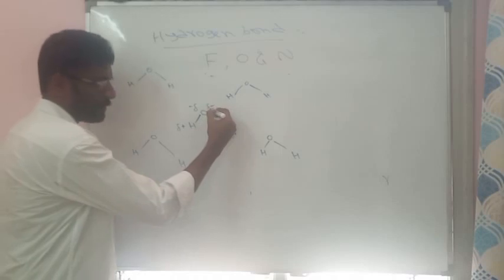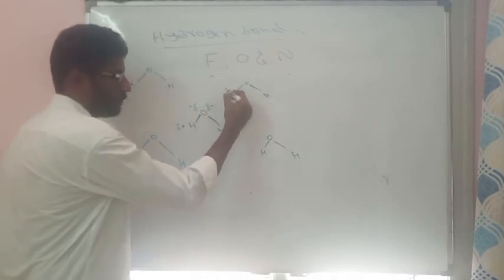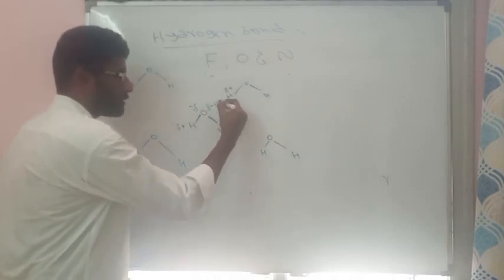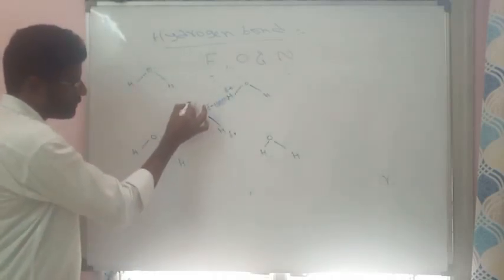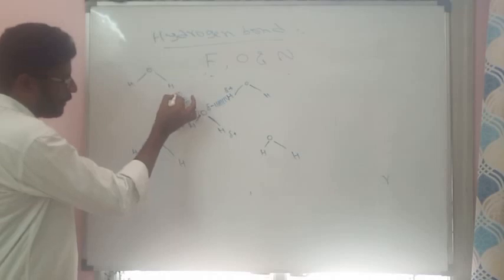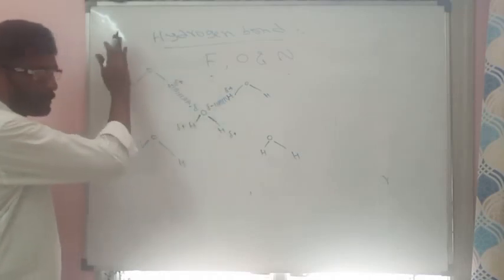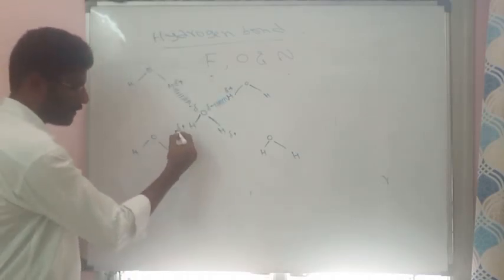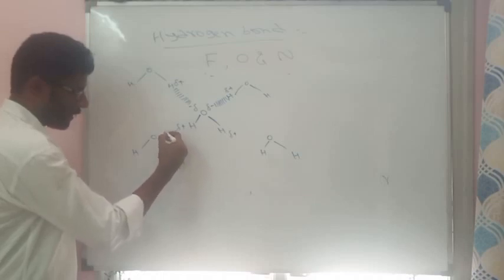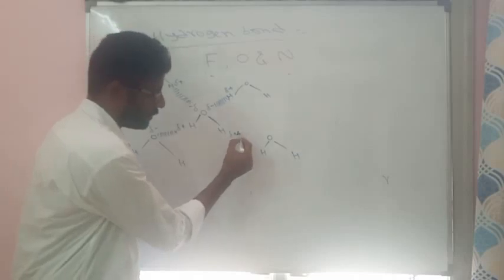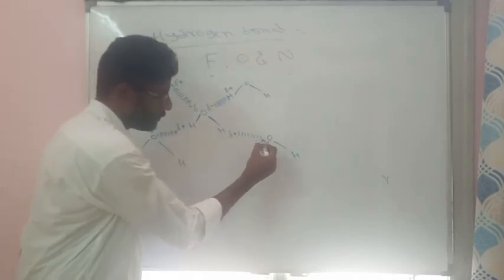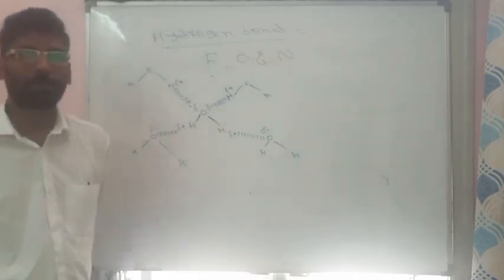Now see, the partial negative of oxygen will form a hydrogen bond with the partial positive of hydrogen of another molecule. Same like this, this negative will form a hydrogen bond with the partial positive of another water molecule. Similarly, this positive will form a hydrogen bond with the partial negative of another molecule, and it will also form a hydrogen bond with the partial negative of another molecule.